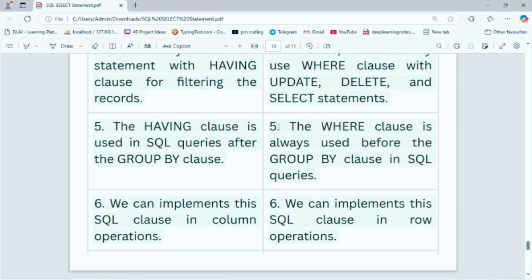The having clause is used after the group by clause in a SQL query, but the where clause is always used before the group by clause.